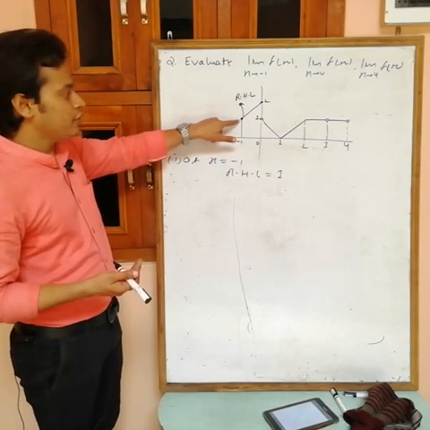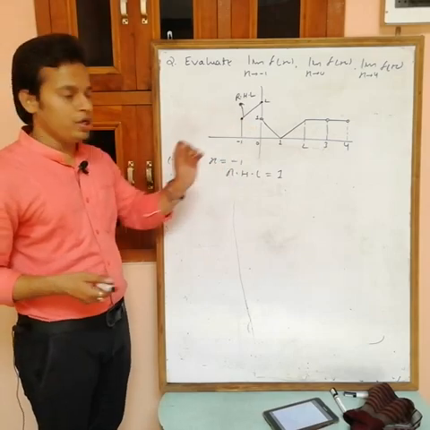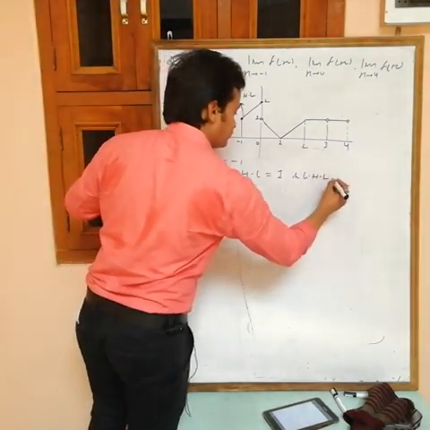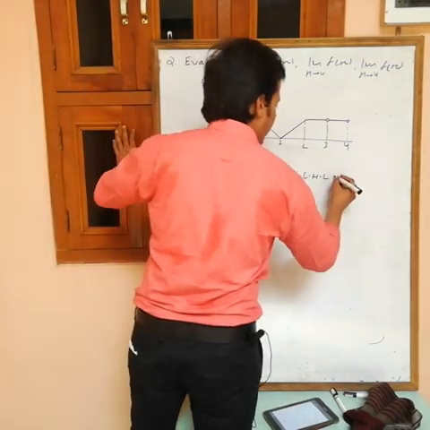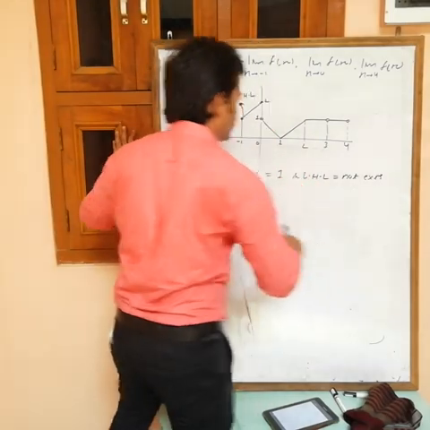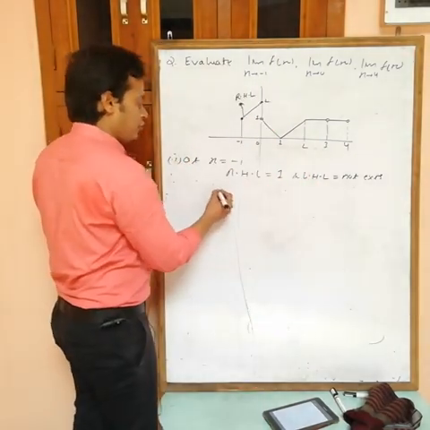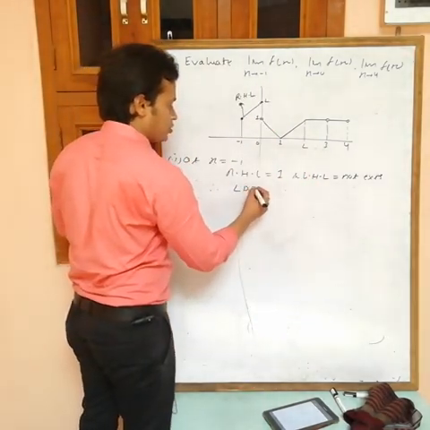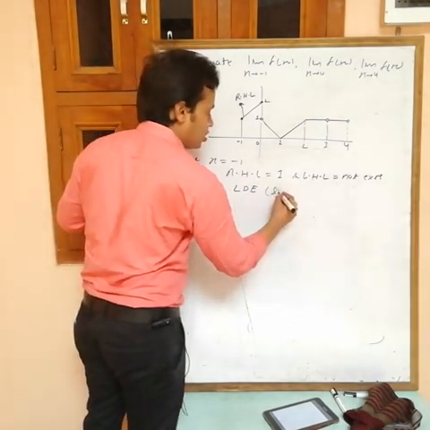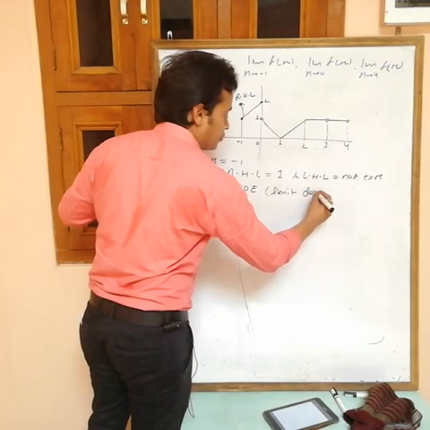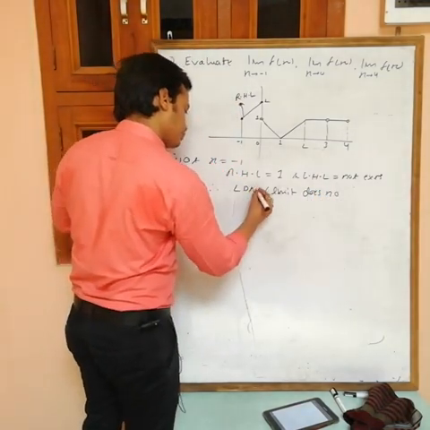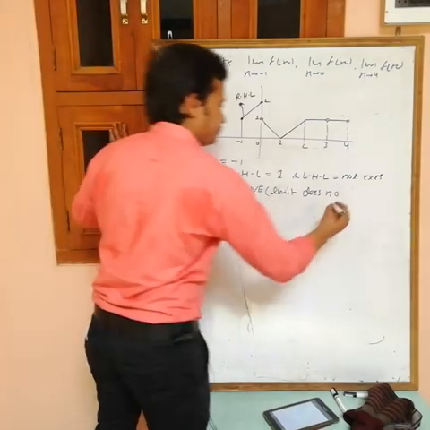We have values only from minus 1 onward. So LHL does not exist. There is no value of LHL, therefore the limit does not exist. LDE means limit does not exist.